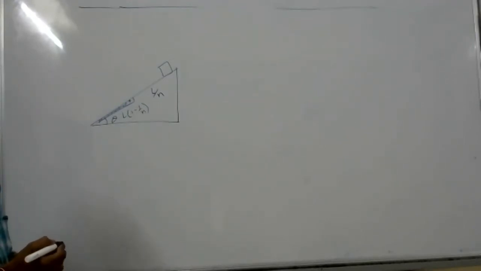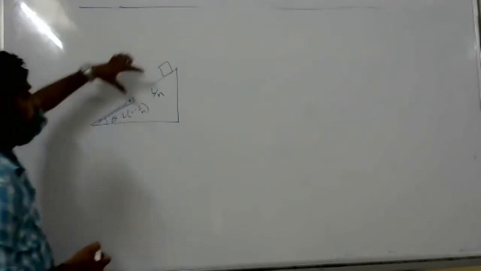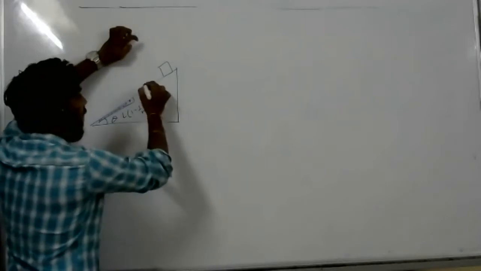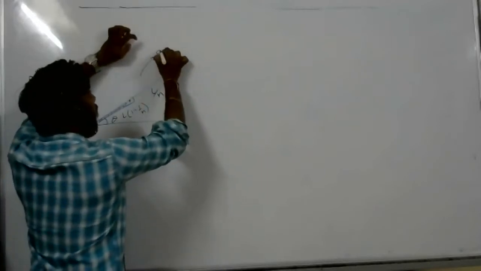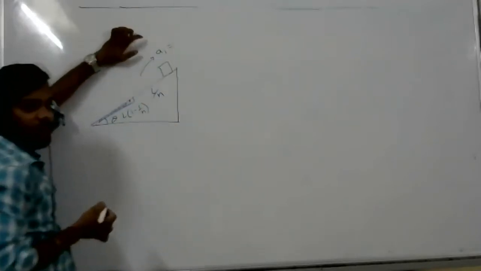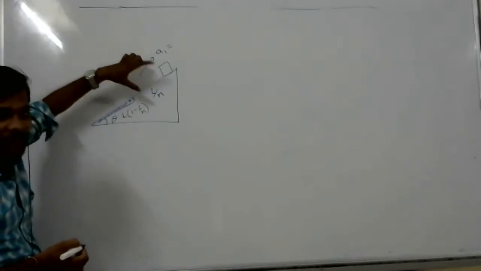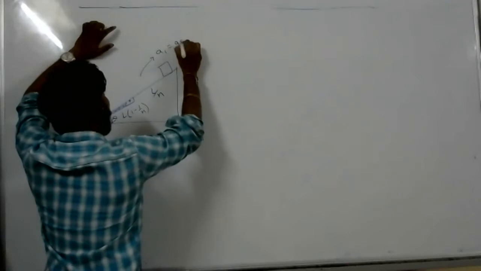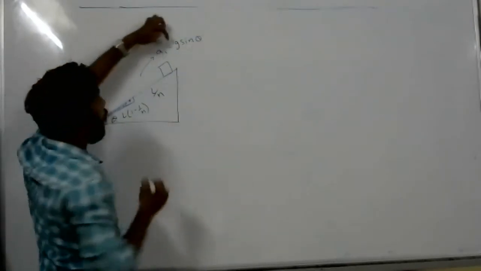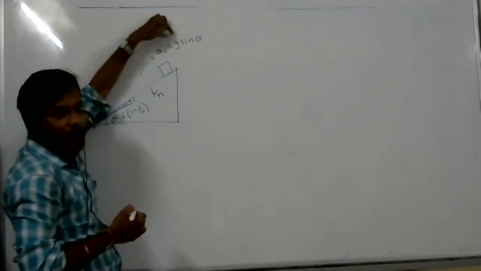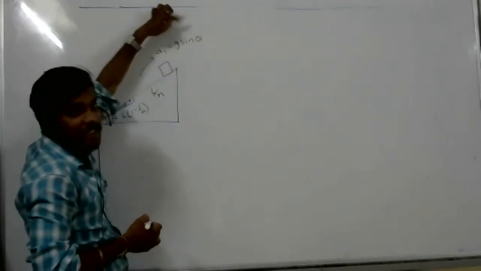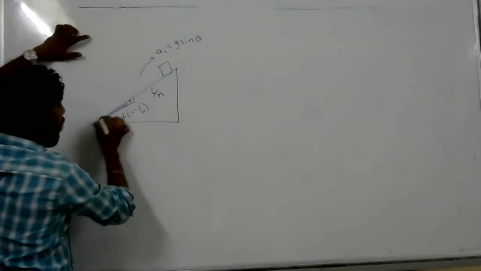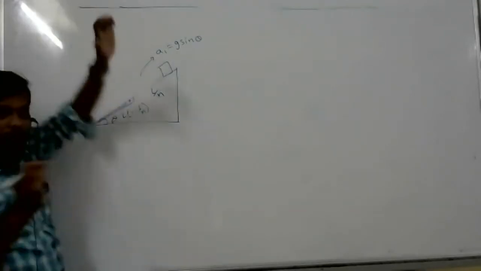It is a frictionless surface. So what is the acceleration here? A1. How much can you say? G sin theta. Yes, sir, g sin theta. If we give mass m, it will become force again, so g sin theta is correct. Okay. Now, once it comes to the rough surface,